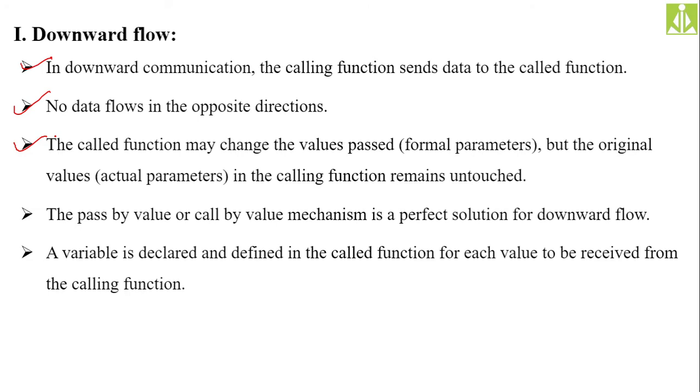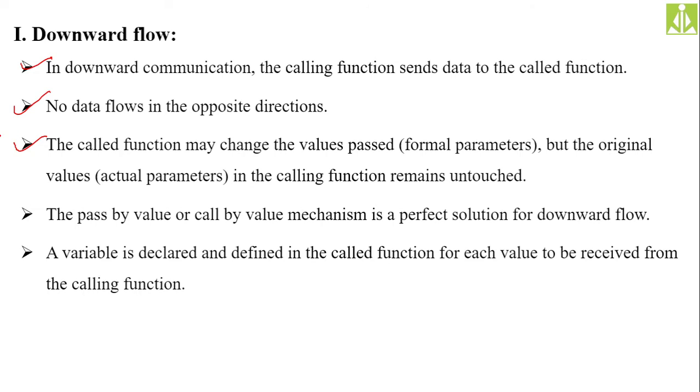The reason: scope of the variable. The actual parameters will have scope within the calling function only, and the formal parameters will have scope within the called function only. And formal parameters are modified inside the called function. So whatever modifications you are doing to the called function's formal parameters, they will not affect your actual parameters, because your actual parameters will remain unchanged, intact. Okay.